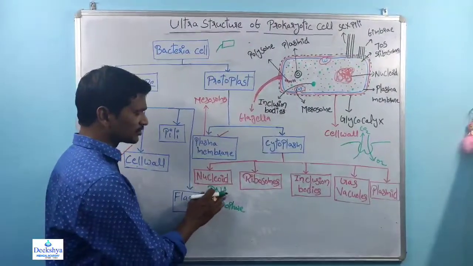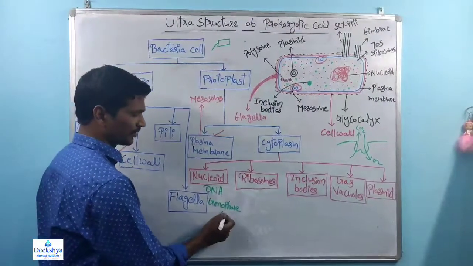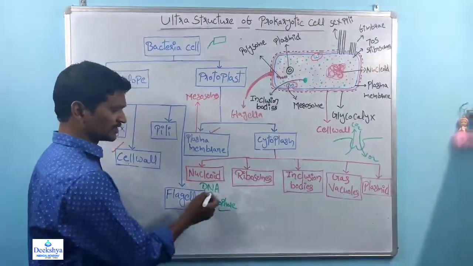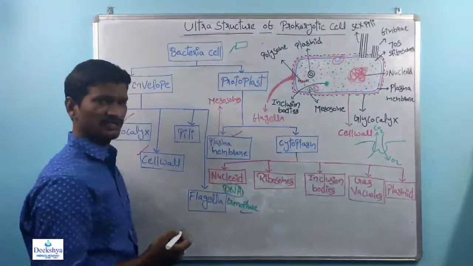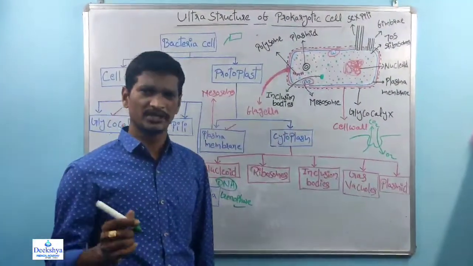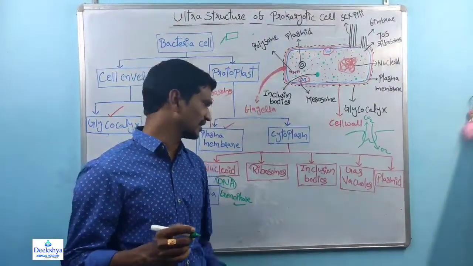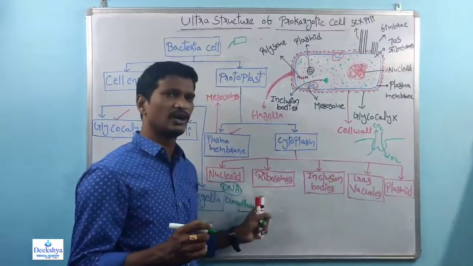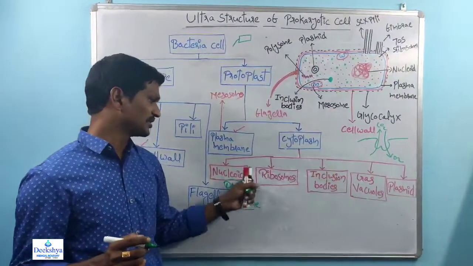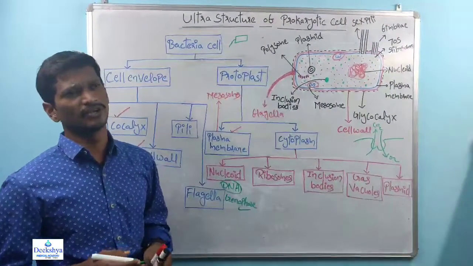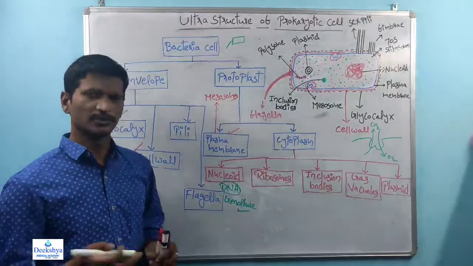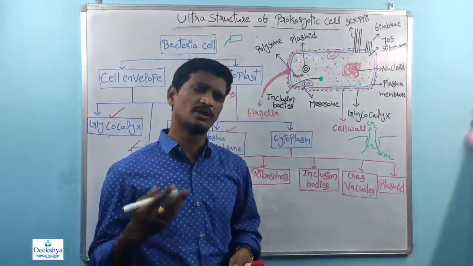That nucleoid is also called genophore. See, that is nothing but DNA. The prokaryotic cell's main genetic material is called the nucleoid or genophore. Okay, now what is the use of nucleoid or genophore? Simply, we know the use of DNA.